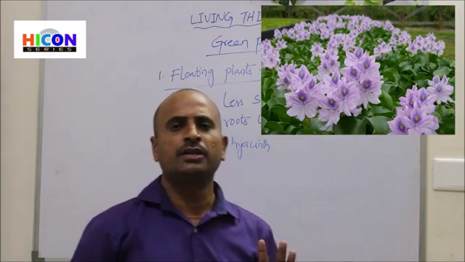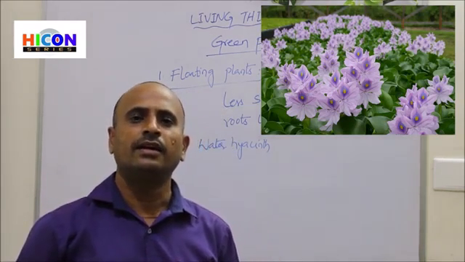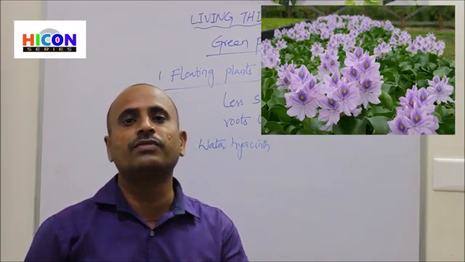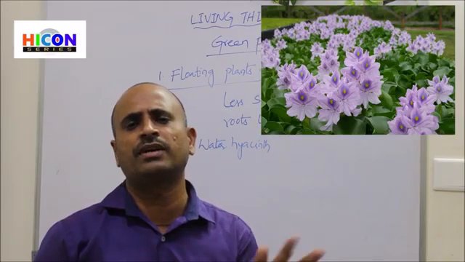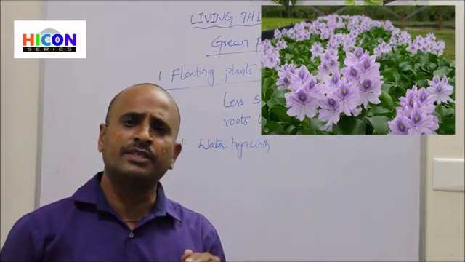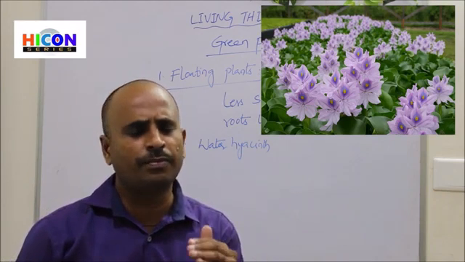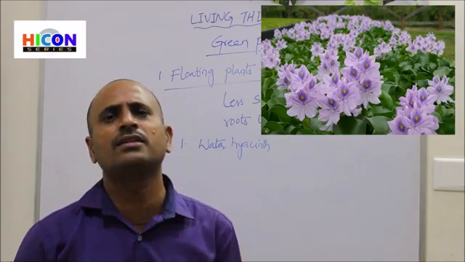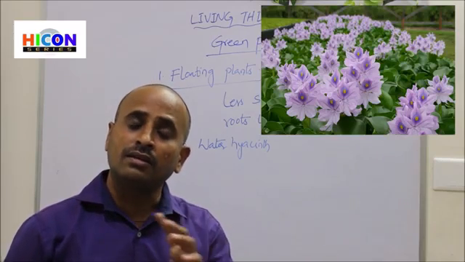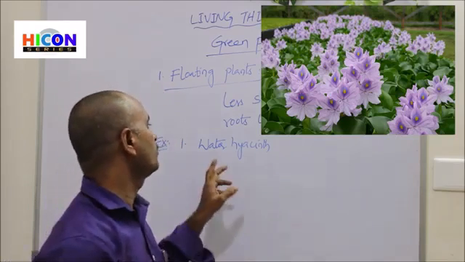In the picture you are observing a water hyacinth, and this plant grows on the surface of the water, especially in wastewater, in ponds or canals, especially in wastewater drainages. On the surface of that wastewater we will commonly observe this water hyacinth.